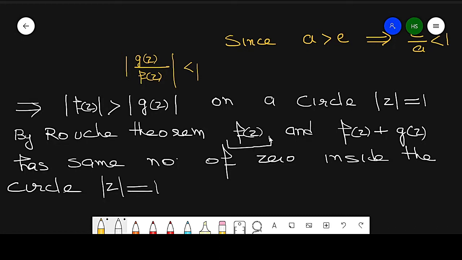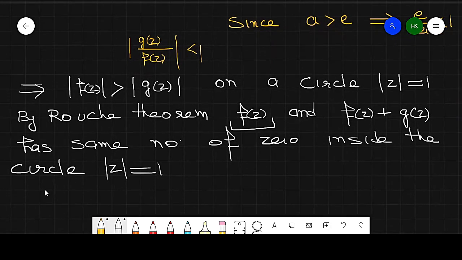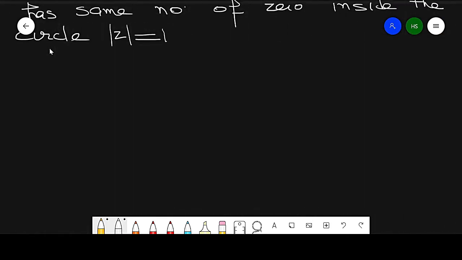So in this case I take f of z equal to a into z raised to power n. It has n roots because it is an n degree equation. So in that case, f of z plus g of z also has n roots.